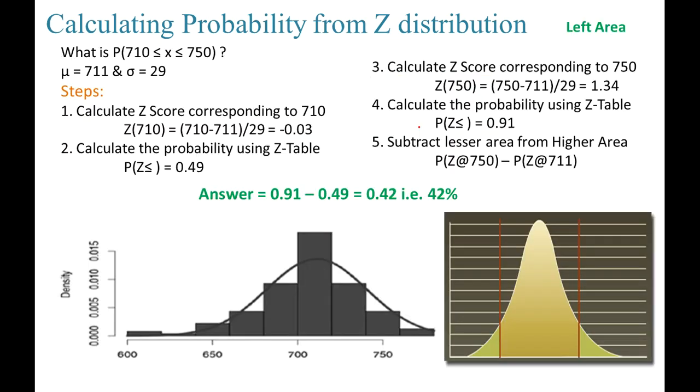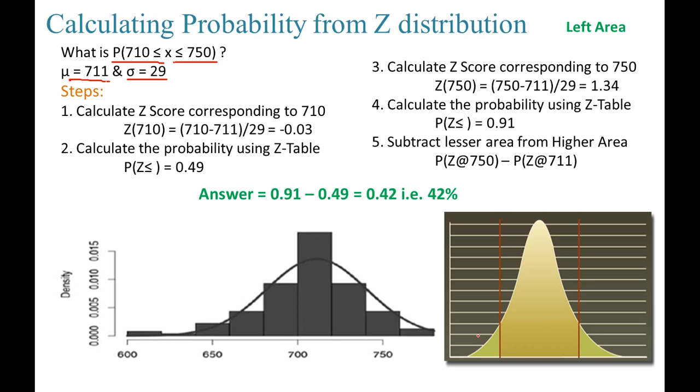Now if suppose we have to calculate the probability of a student scoring between 710 and 750 marks, with again the same mean and same standard deviation.